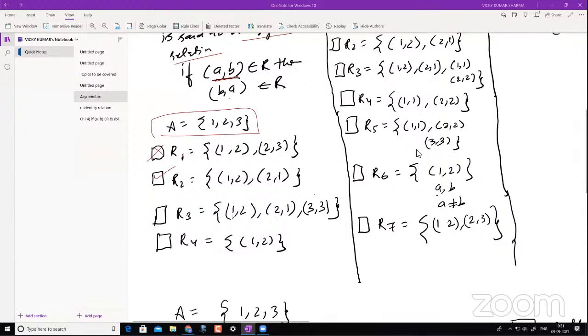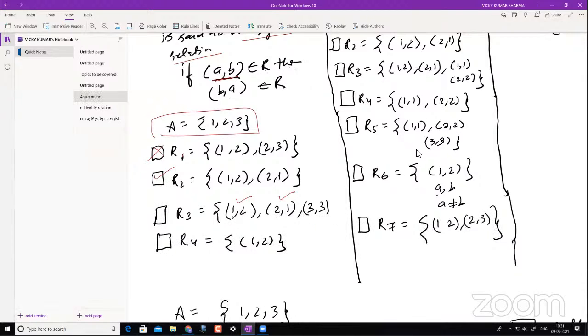Okay. So now you see this is A comma B. Do I have B comma A in this? So I have it here, right? So this definitely satisfies the condition. Let's go with this. If this is A comma B, do I have B comma A here? So B comma A is here. So this also satisfies this condition. Let's go with this. If this is A comma B, do I have B comma A here? The answer is yes. The same element is B comma A.